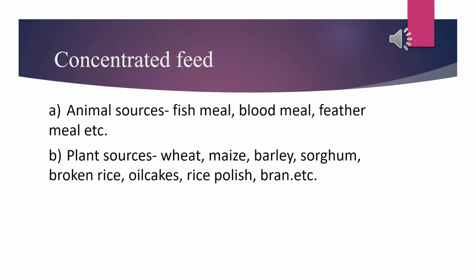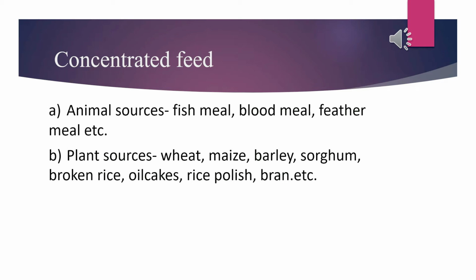Now we are going to discuss the next one, that is concentrate feed. The feed in which a lower amount of fiber and a higher amount of energy is found is known as concentrate feed. Here we see that concentrate feed is the opposite of roughage feed, because roughage has a higher amount of fiber and lower amount of energy, whereas concentrate feed has a lower amount of fiber and higher amount of energy. We cannot get the expected yield from milk or meat producing livestock if they are supplied only roughage feed. In that condition, a sufficient amount of concentrate feed should be supplied.